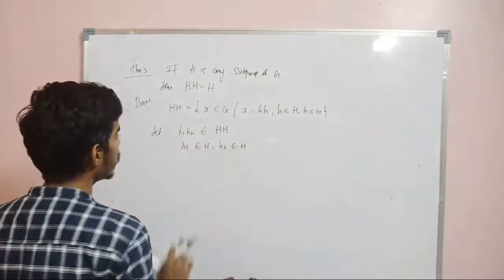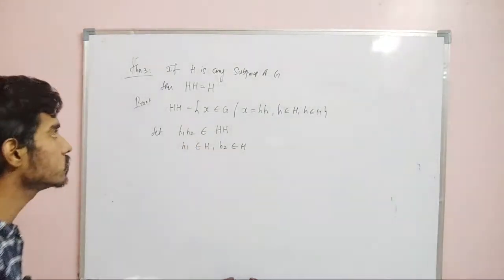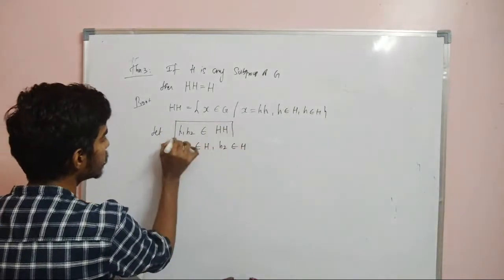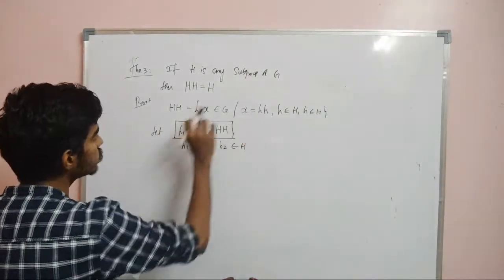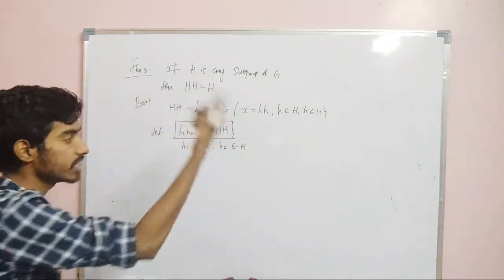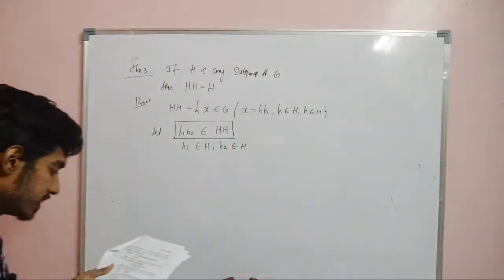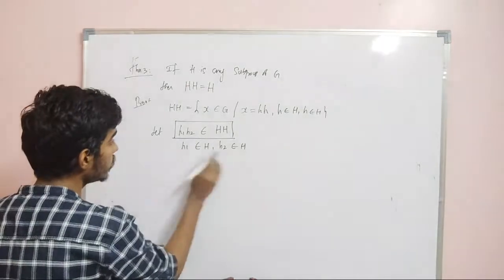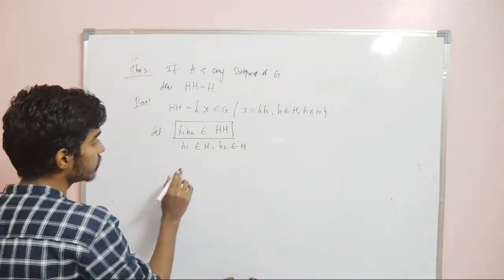So h1 belongs to capital H and h2 belongs to capital H. Now I have taken one element from the LHS, and I need to prove that h1h2 is also in H. h1h2 is also in H. Now, h1 and h2 belong to H, right?